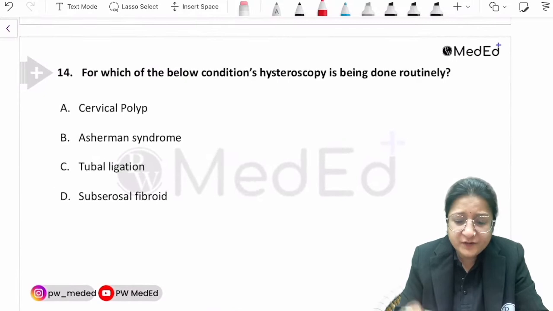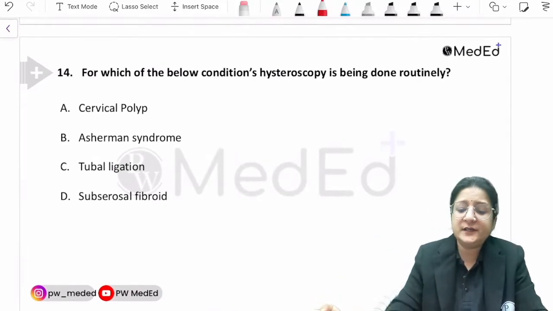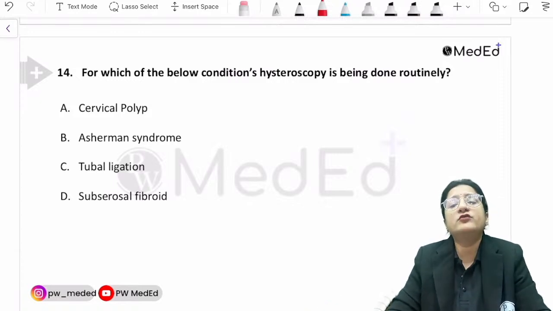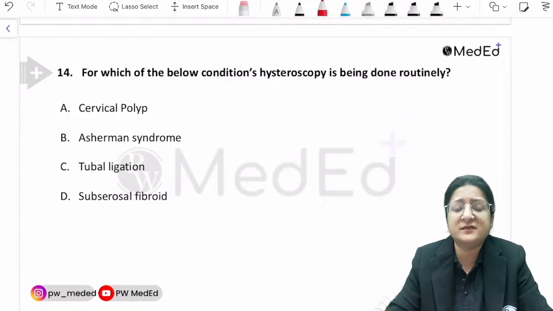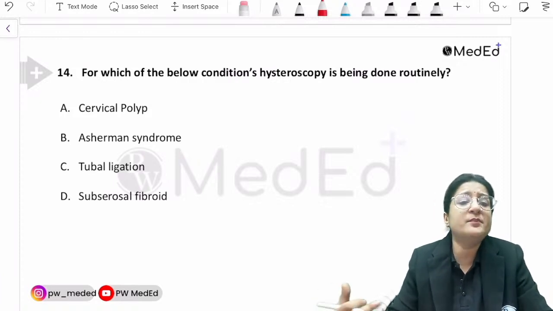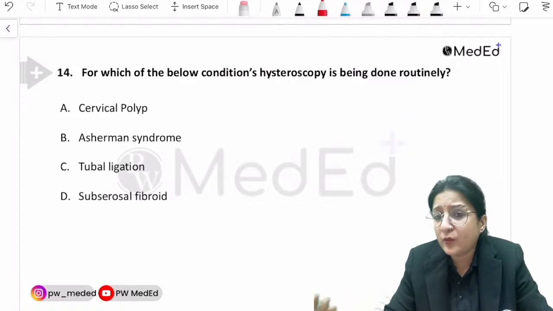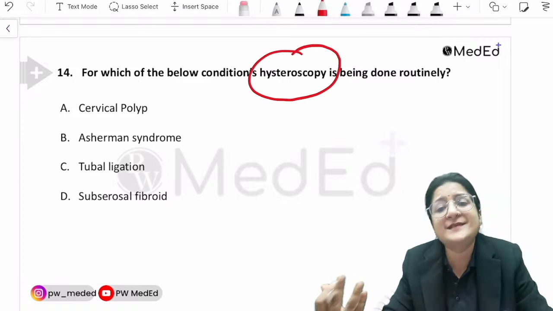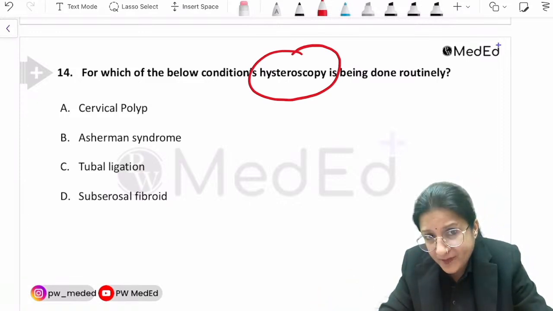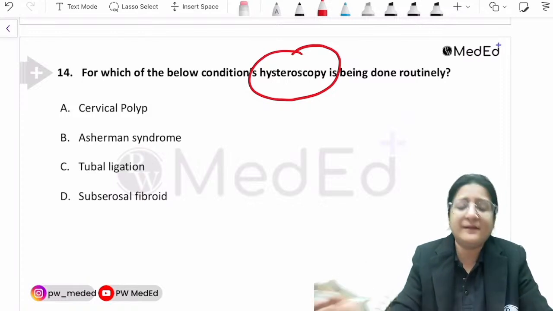Now, in which of the following conditions is hysteroscopy being done routinely? This is a logical question, and we had discussed Asherman syndrome also. We had discussed submucosal fibroids and polyps. So hysteroscopy is done for evaluation of the inside of the uterine cavity. As simple as that. Where are we talking about the inside of the uterine cavity?